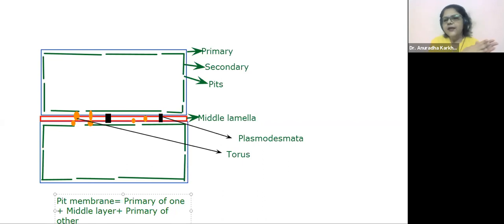Torus can touch. Yeah, it can touch. Of course. Now it's clear. Now no confusion. Sure? हाँ. तो प्लाज्मोडेस्माटा क्या होता है वो समझ में आ गया बेटा बिल्कुल अच्छी तरह से. Torus is sometimes asked, but plasmodesmata is a frequent question. Frequently they have asked you about plasmodesmata. So be very careful with that word plasmodesmata. है ना? Okay now? Yes, my dear. So now we can go ahead, I guess. Yes, I'll share the screen for our PPT.